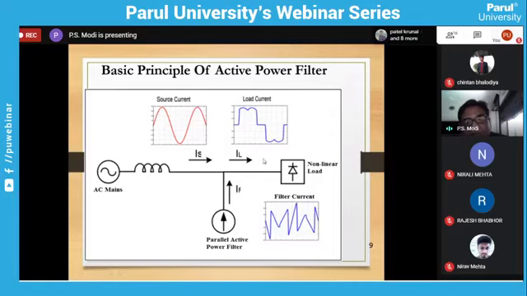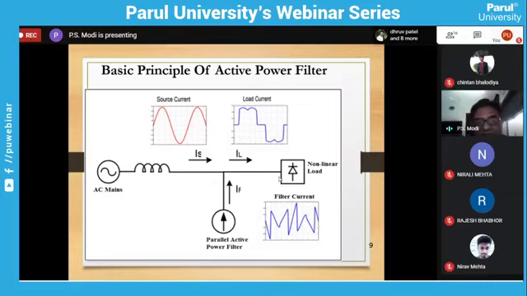Then whatever the input current of the nonlinear load, the same will be the current of the source. So basically what the filter is doing: if the filter is absent, then whatever the load current, that is the same as the source current, in nature and waveform. By connecting the filter, it converts the load current from this nature to this source current nature. Understood? If the filter is not there, then source current and load current are the same. But whenever the filter is connected, the source current becomes sinusoidal.